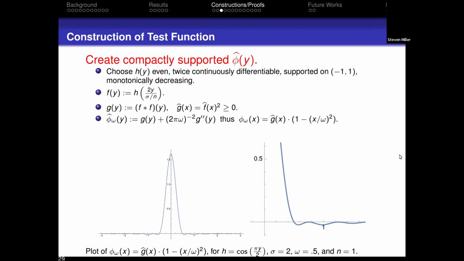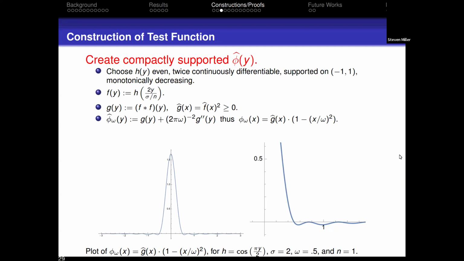So we want to create a compactly supported function phi hat of y. We want it to be nice. We want it to be positive or non-negative in some region, and then non-positive in another region. And then that way we can say, if we're in this region, since it's decreasing, everything is maximized if we push everything to being at the central point, and it's negative in this region. So if we throw everything away, we're not making things larger. So how do we find such a function? It's very hard to construct a function that has compact support. So instead we start off by choosing a function with compact support and not worrying about wanting its Fourier transform to be compactly supported. I start with a function that has compact support and then go backwards and get my initial test function phi.